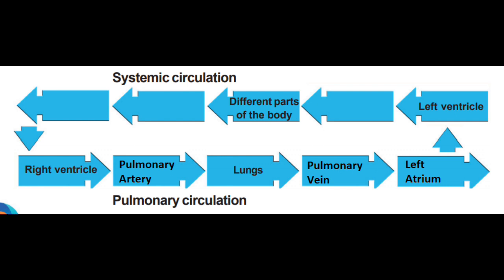Clear? So pulmonary circulation begins from the right ventricle, and from the right ventricle the pulmonary artery carries deoxygenated blood to the lungs, and from the lungs the oxygenated blood is carried by the pulmonary vein to the left atrium.